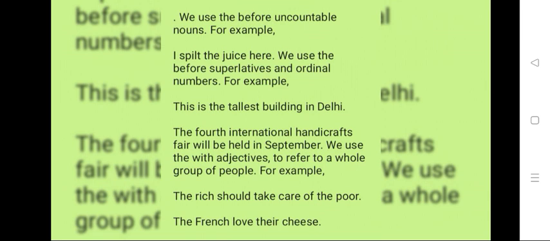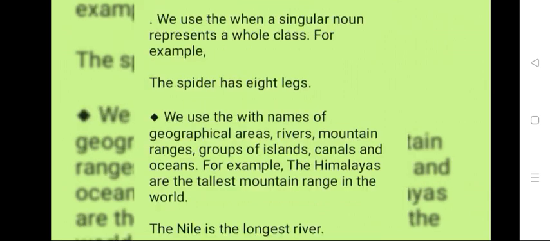We use the with adjectives to refer to a whole class of people. For example, the rich should take care of the poor. The French love their cheese. We use the when a singular noun represents a whole class. For example, the spider has 8 legs.